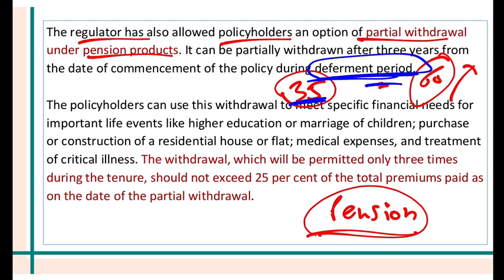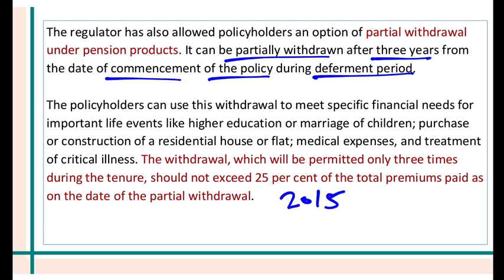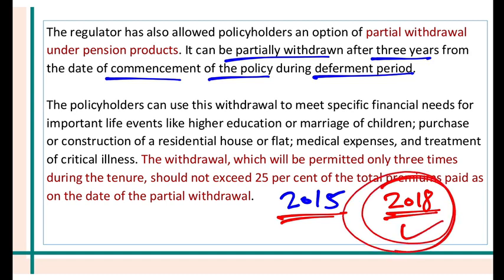It can be partially withdrawn after 3 years from the date of commencement of the policy during the deferment period. So let's say you have taken a policy in 2015. Now you are paying the premium. You have started paying the premium. Now 3 years have passed. 2018 has come. Here you are eligible for partial withdrawal.